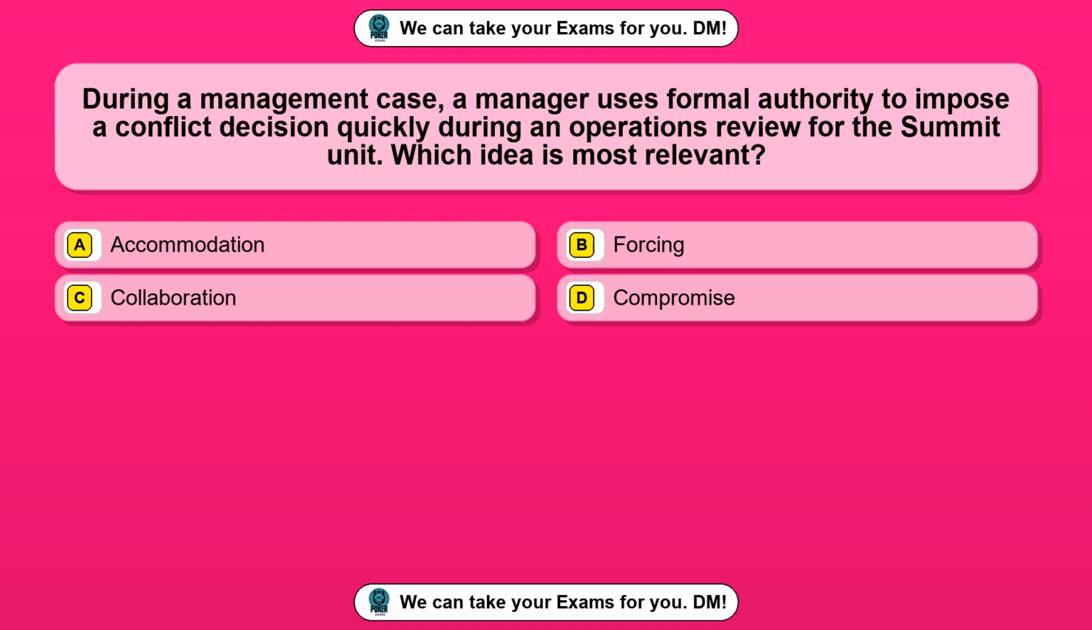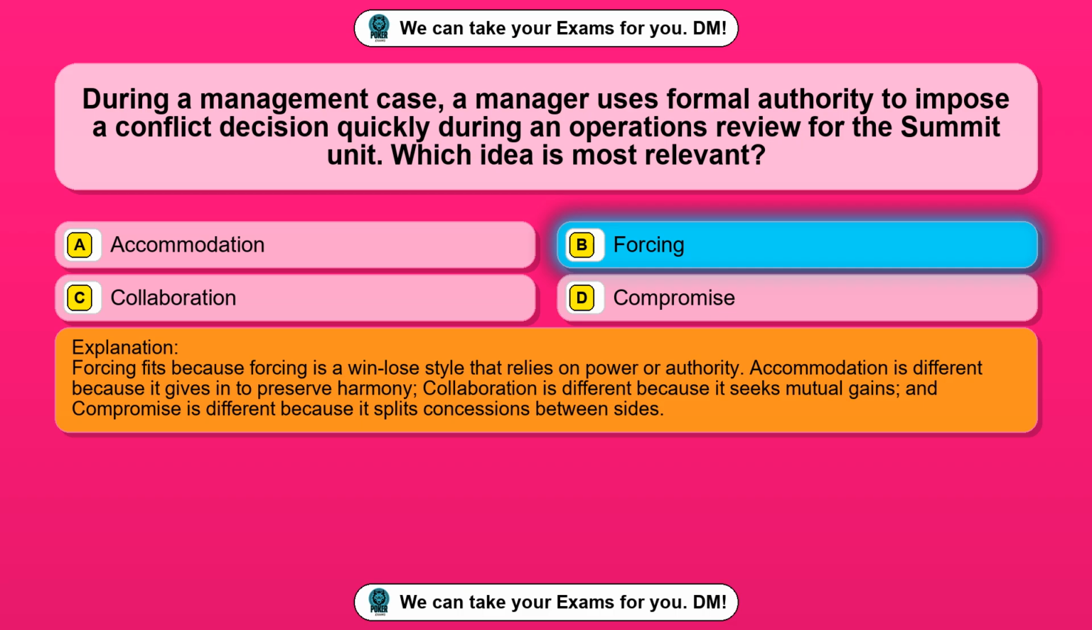Question 34. During a management case, a manager uses formal authority to impose a conflict decision quickly during an operations review for the summit unit. Which idea is most relevant? Option A, accommodation. Option B, forcing. Option C, collaboration. Option D, compromise. The correct answer is option B, forcing. Forcing fits because forcing is a win-lose style that relies on power or authority.